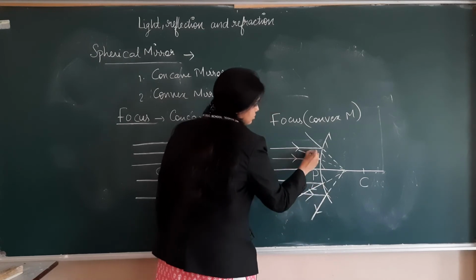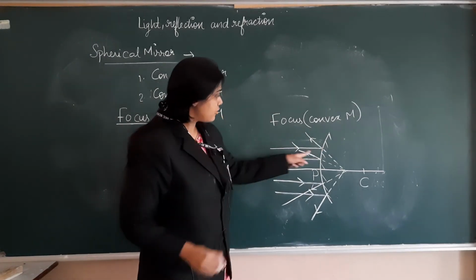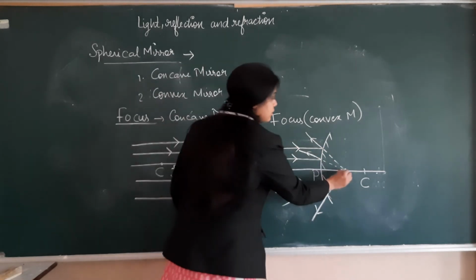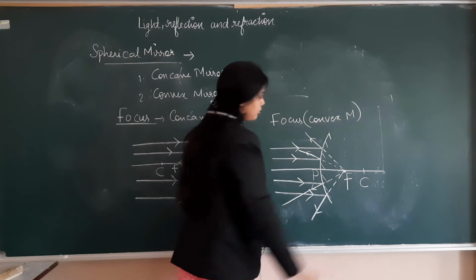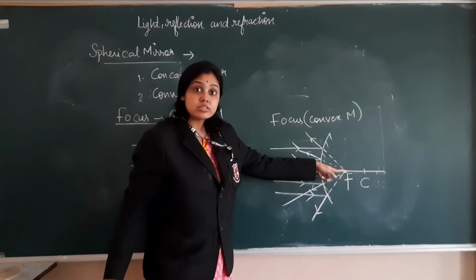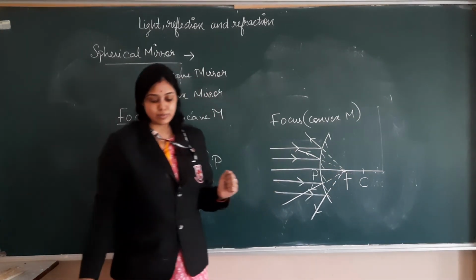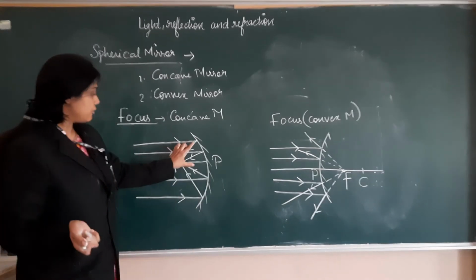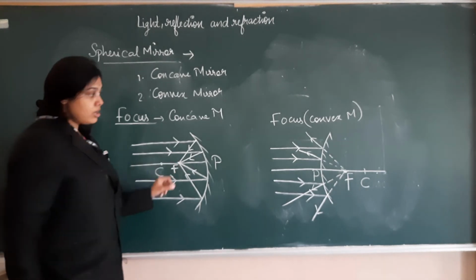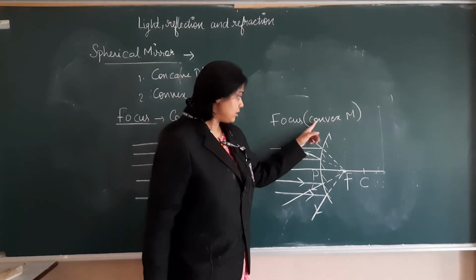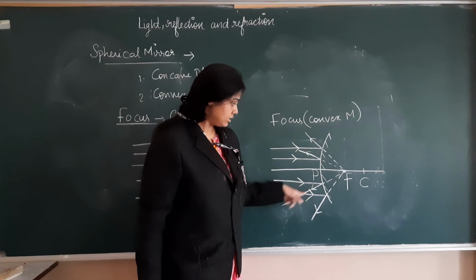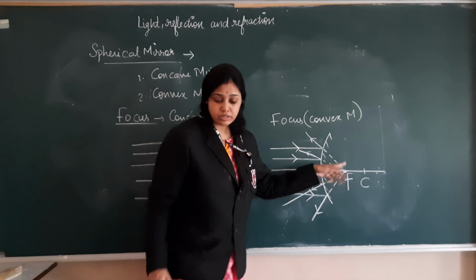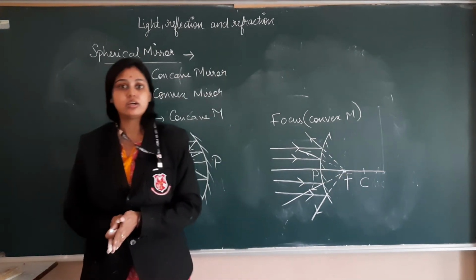See here, this is the first light ray, this will diverge, but when you extend it, you will see that all the rays are meeting at one point, and that point is the focus of the convex mirror. A concave mirror is known as a converging mirror because it converges the light rays at one point. A convex mirror is known as a diverging mirror because it always diverges the light rays, and when you extend them, they meet at one point. So this is all about spherical mirrors.